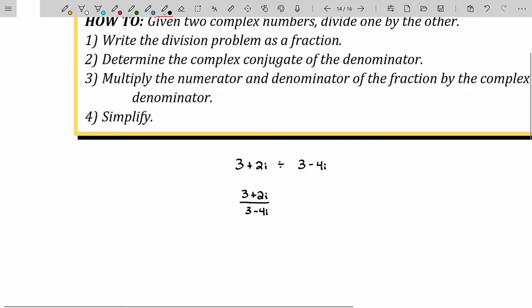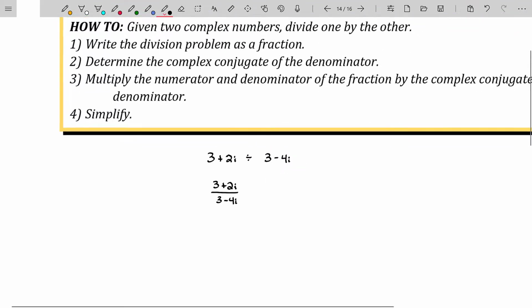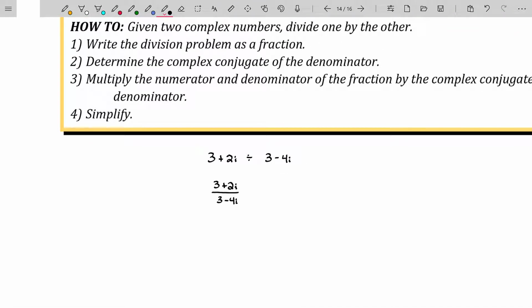And then determine the complex conjugate of the denominator. In this case, the complex conjugate of that denominator would be 3 plus 4i, and then multiply numerator and denominator of that fraction by the conjugate of the denominator. That's it. And then simplify.